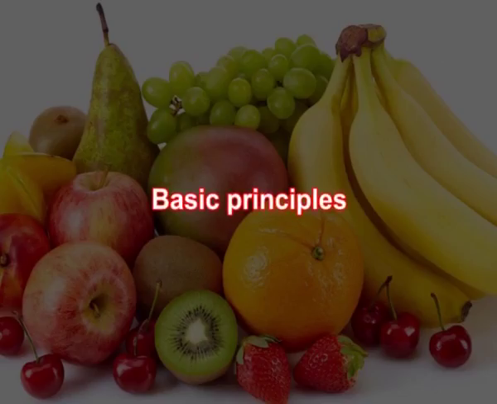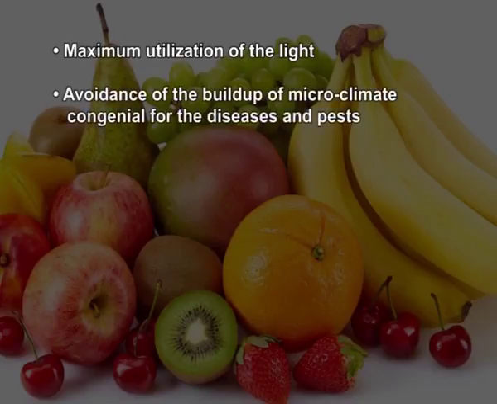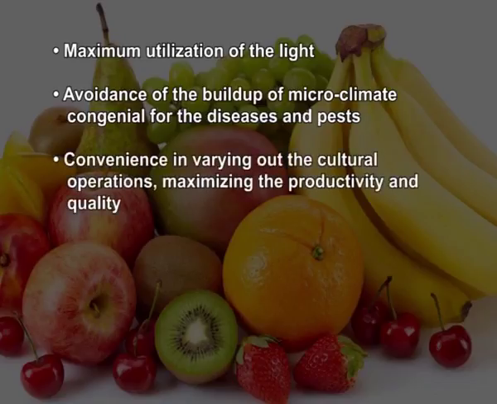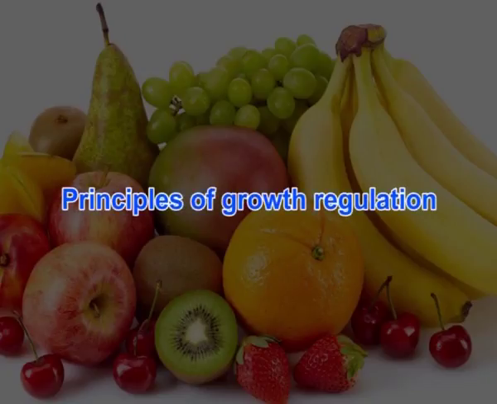The basic principles in canopy management are maximum utilization of light, avoidance of build-up of microclimate congenial for diseases and pests, convenience in carrying out cultural operations, maximizing the productivity and quality, and economy in obtaining the required canopy architecture. Now, we will see the principles of growth regulators, then how the growth regulators are used in fruit production.